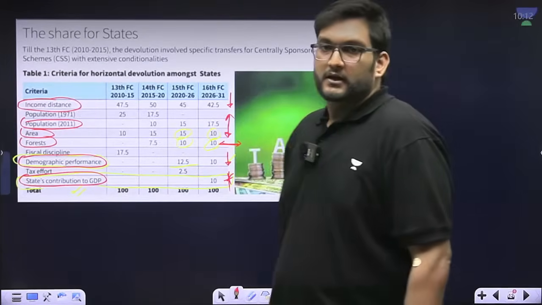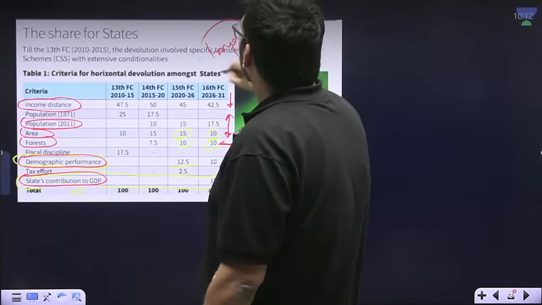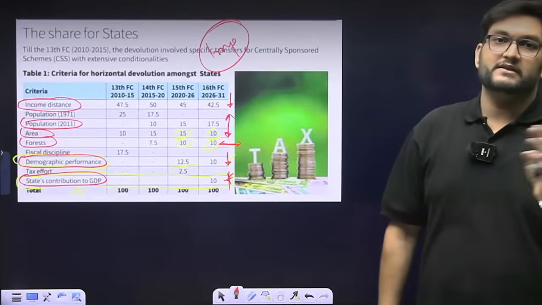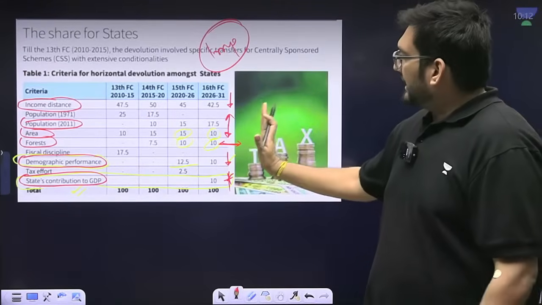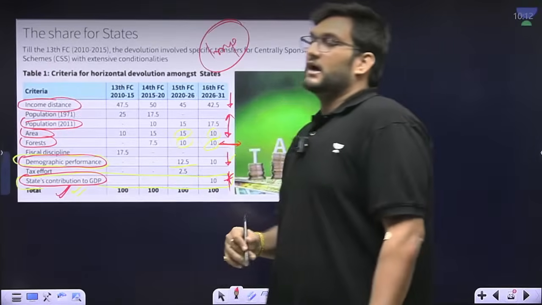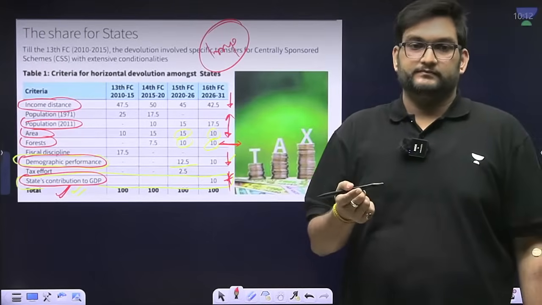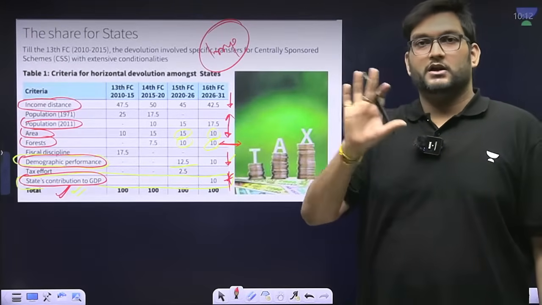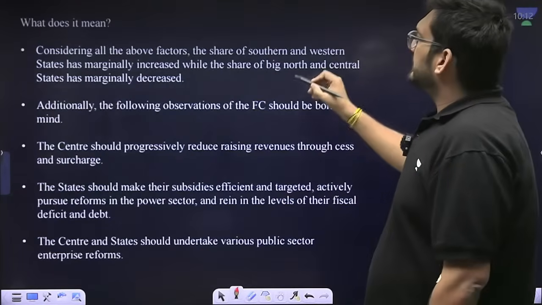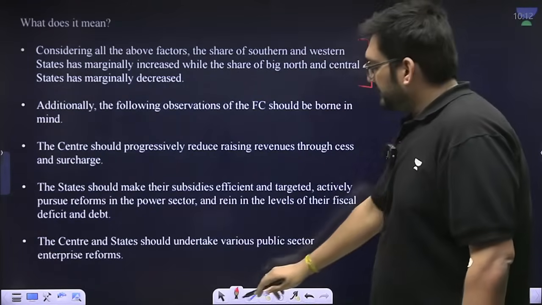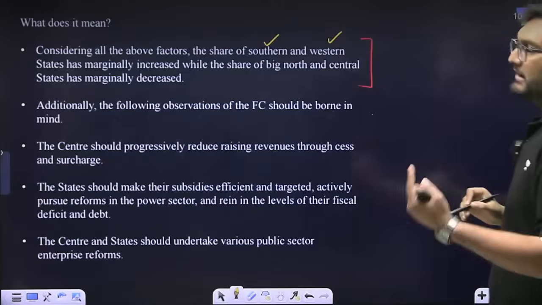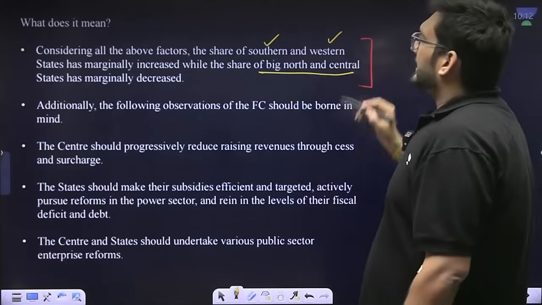distance. This is an important slide for you, because this will give you an understanding of how the 15th and 16th stack up vis-a-vis each other, which is how there's a difference in this. And this is interesting because now this has certain implications. So what is the overall conclusion or overall implication of all of this is even more interesting, which is, see, most probably the share of horizontal devolution for south and western states will marginally increase and north and central states will go down.